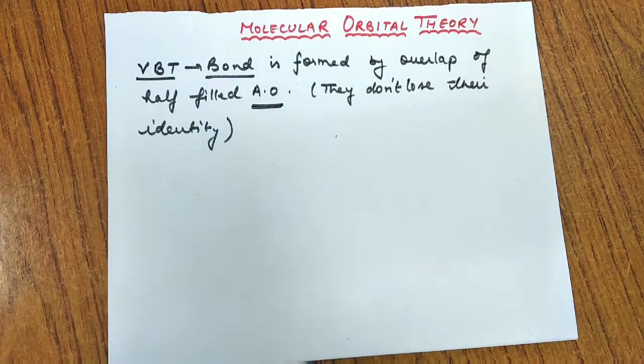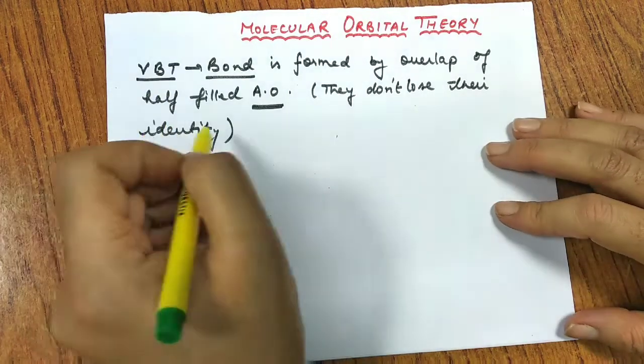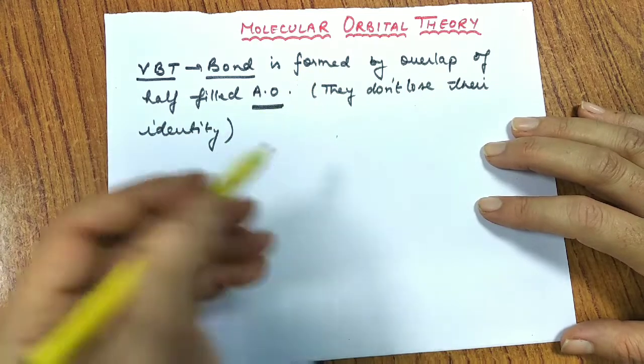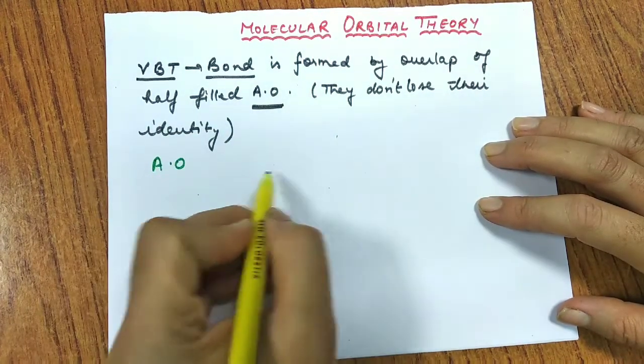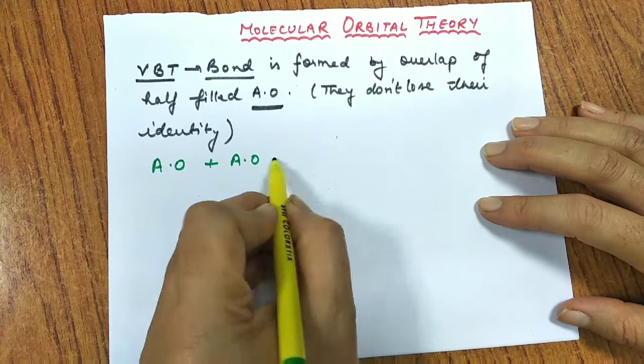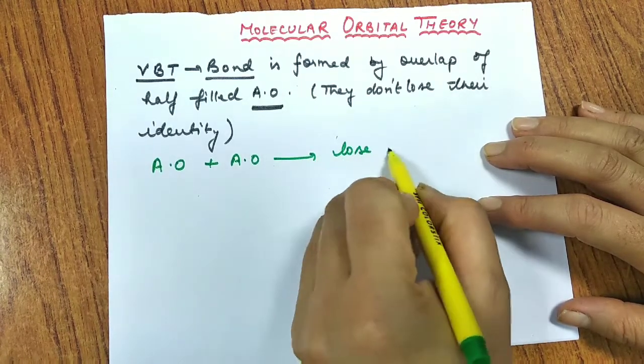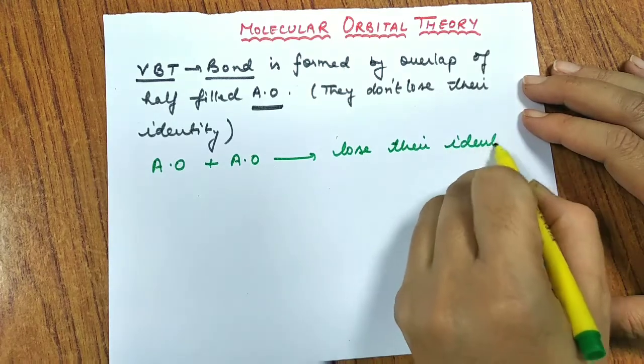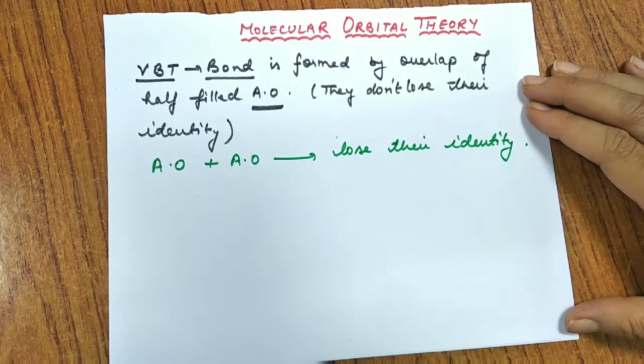Now when we talk about molecular orbital theory, that is MOT, the basic difference is that when atomic orbitals combine, say two atomic orbitals combine, they lose their identity. That is the major difference between these two theories. So when atomic orbitals combine, they lose their identity.